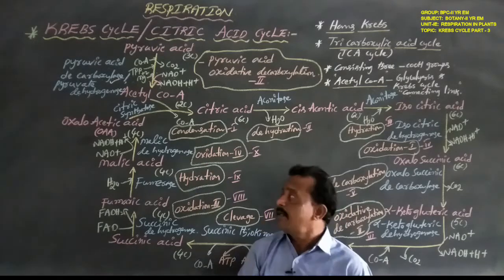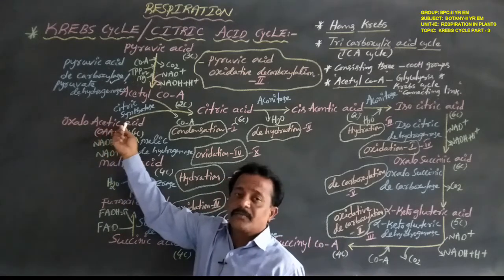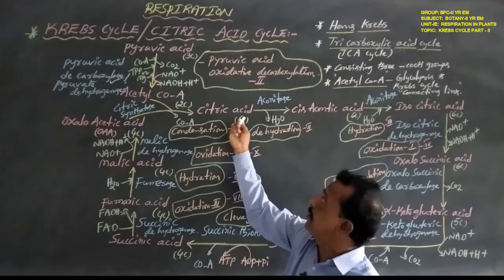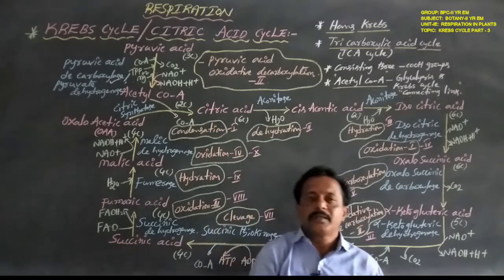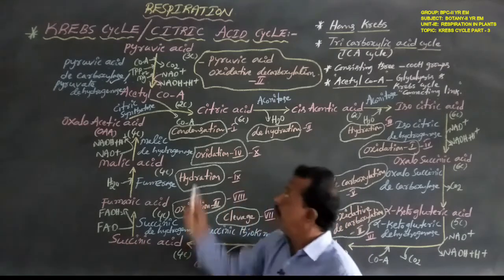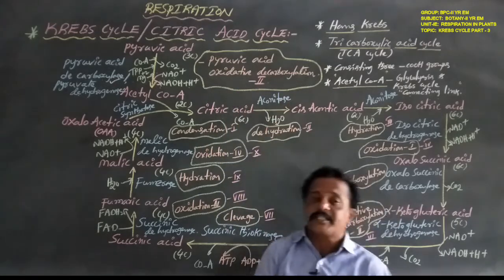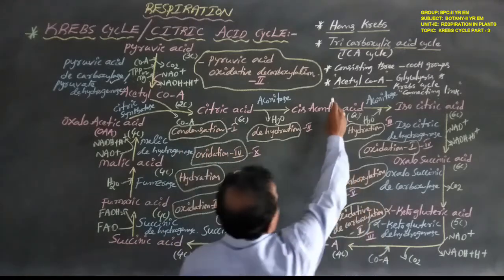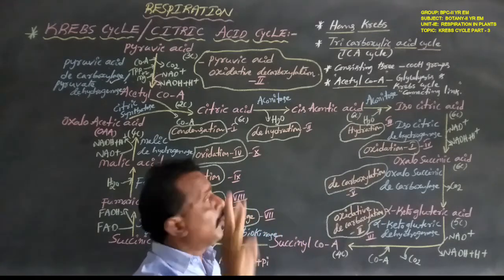In this Krebs cycle, the starting compound is OAA, oxaloacetic acid. It combines with acetyl coenzyme A to form the first stable compound, the 6 carbon compound citric acid. Once again, the first stable compound is the 6 carbon citric acid, so the cycle is named the citric acid cycle. This citric acid internally consists of 3 carboxylic groups.